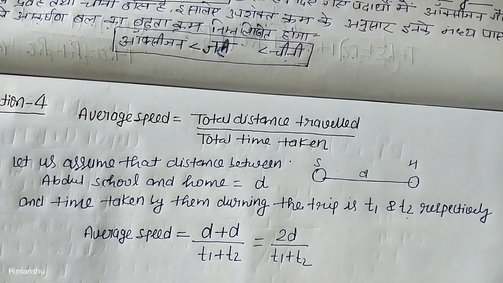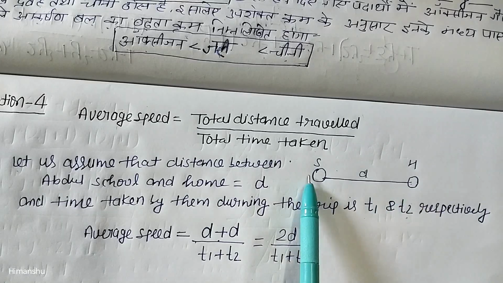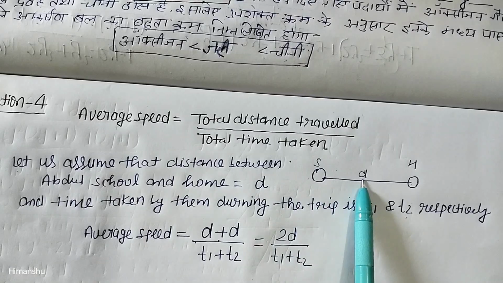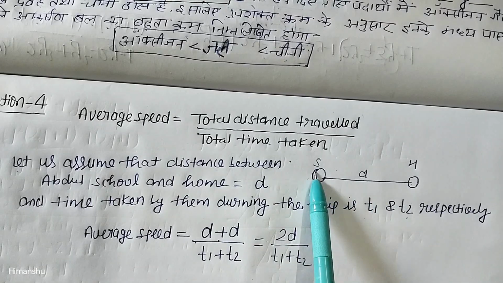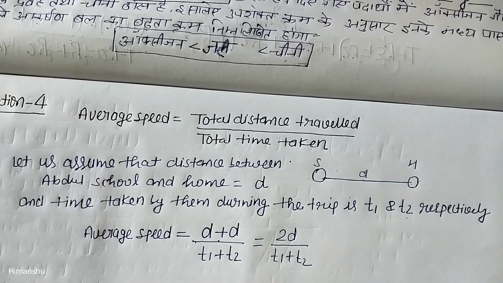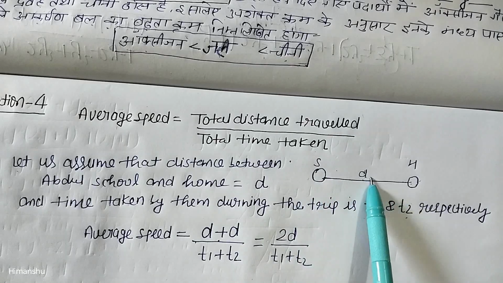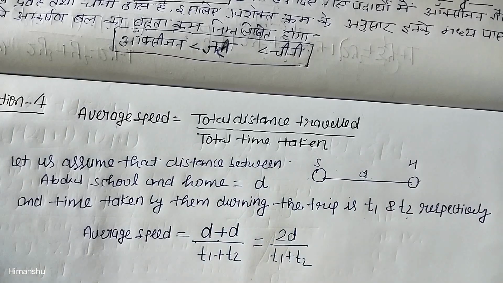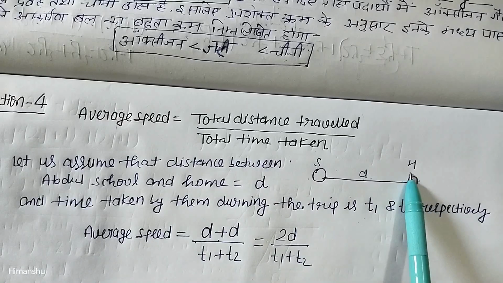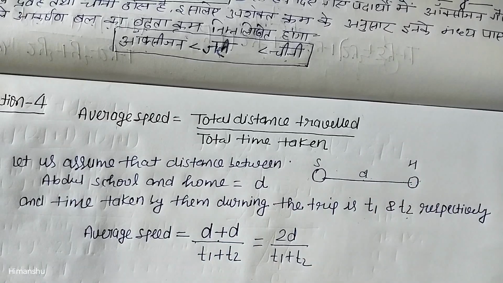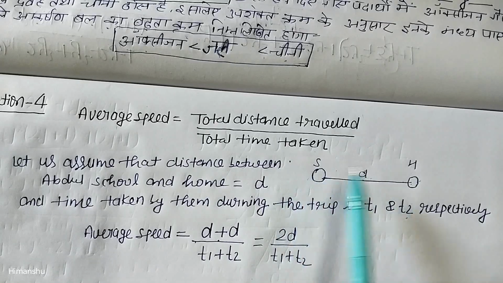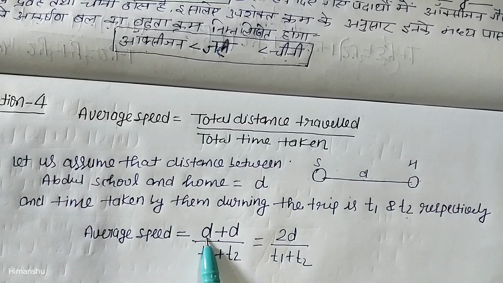Now see here why we are taking D plus D. We are asked to calculate the average speed throughout the journey. That means the first time, when Abdul is going from his home to school, he has to travel distance D, and during the return trip from school to home, he is taking the same route. Then again he has to travel the same distance, that is D. So the distance travelled by Abdul from home to school is D, and the distance travelled from school to home is also D. That's why we are taking D plus D.